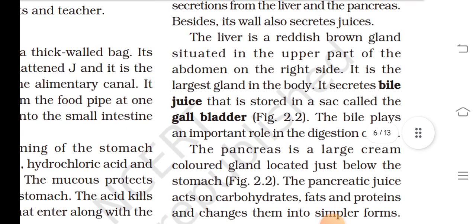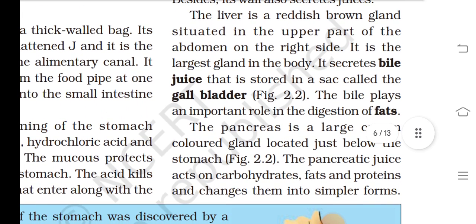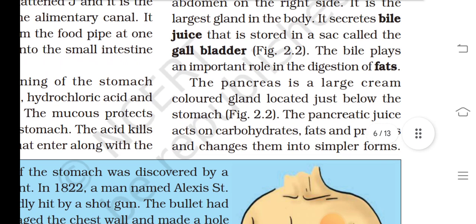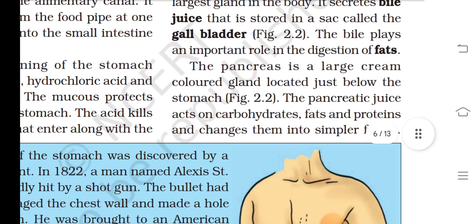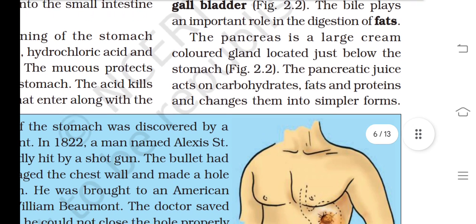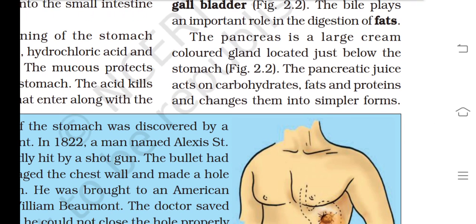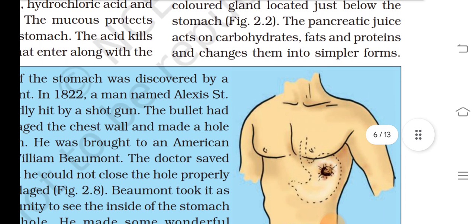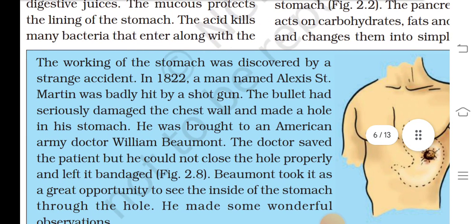The liver is a reddish brown gland situated in the upper part of the abdomen on the right side. It is the largest gland in the body. It secretes bile juice that is stored in a sac called the gallbladder. The bile plays an important role in the digestion of fat. The pancreas is a large cream-colored gland located just below the stomach. The pancreatic juices act on carbohydrates, fats, and proteins and change them into simpler forms.